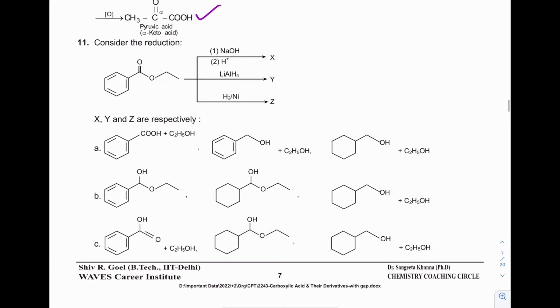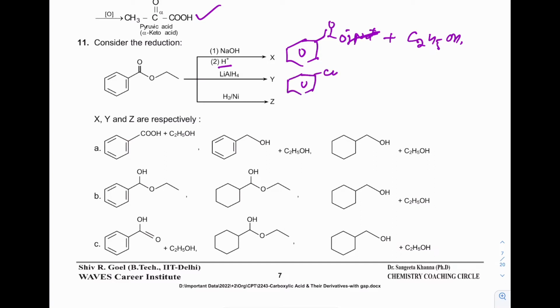11th question. This is an ester. With NaOH, there is de-esterification, and the product will be the sodium salt of the acid plus ethanol. And after acidification, the sodium salt changes into COOH.